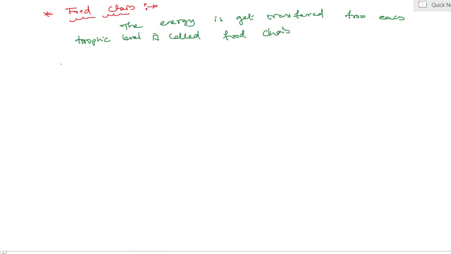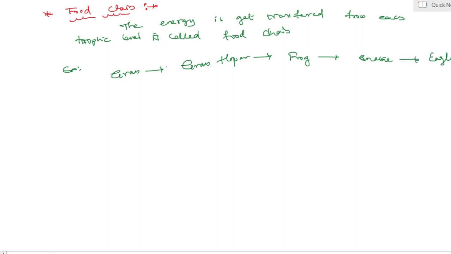Example: grasshopper to frog to snake to eagle.